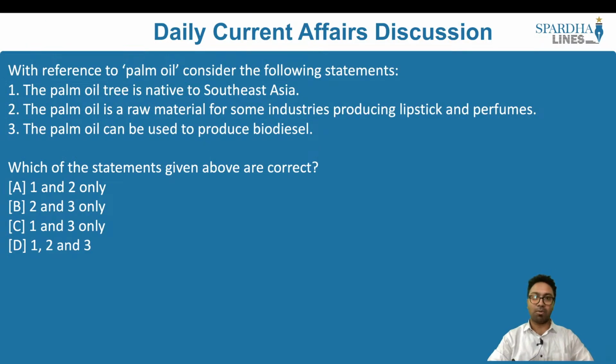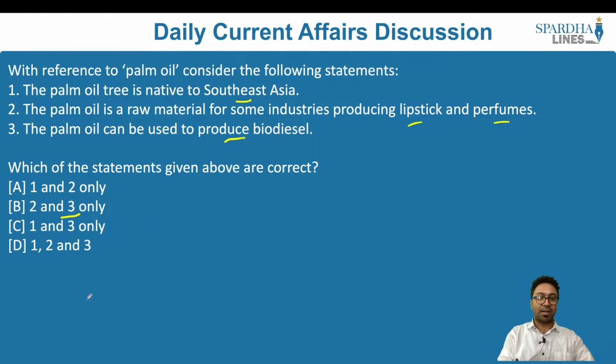With reference to palm oil, consider the following statements. The palm oil tree is native to Southeast Asia. The palm oil is a raw material for some industries producing lipstick and perfumes. The palm oil can be used to produce biodiesel. Which of the statements given above are correct? The answer to this is 2 and 3 only.